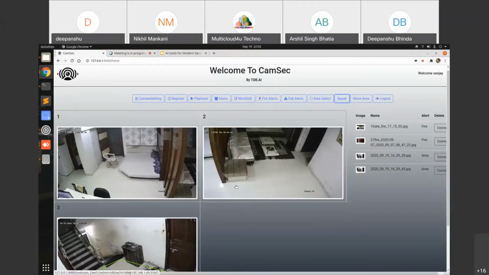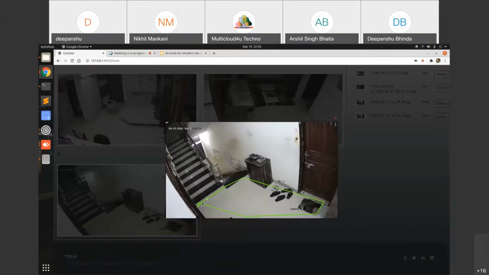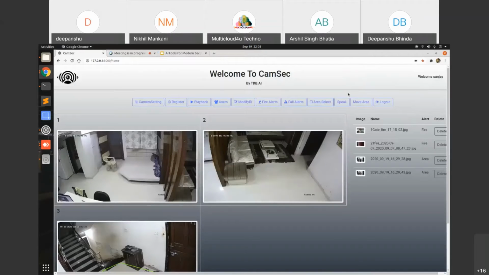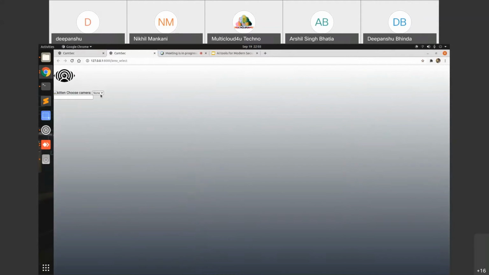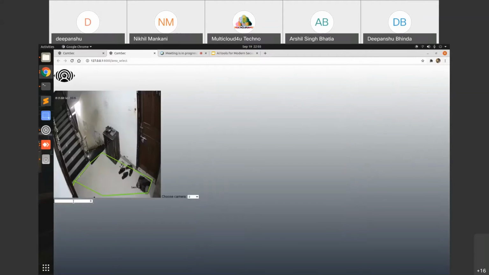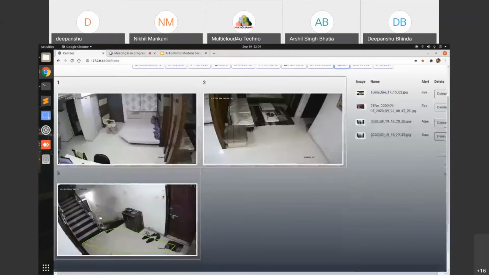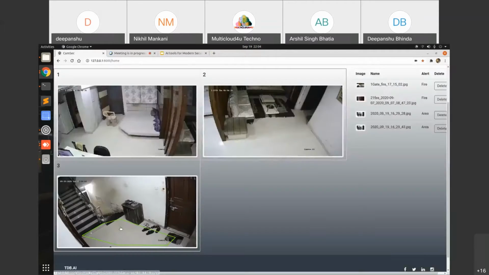The thing is how we can select this kind of area over here. So what I will do: Tell me what to do. Go to area select. Opening area select. As you can see, now I just have to click on the 3. How many points do I have to register over here? So 1, 2, 3, 4, 5, 6, and click on submit. As you can see, a new graph has been generated over here.